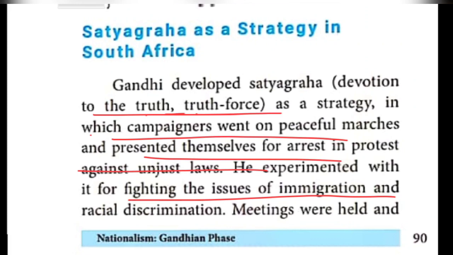Gandhiji and his followers fought in favor of the problems of immigration as well as against racial discrimination.